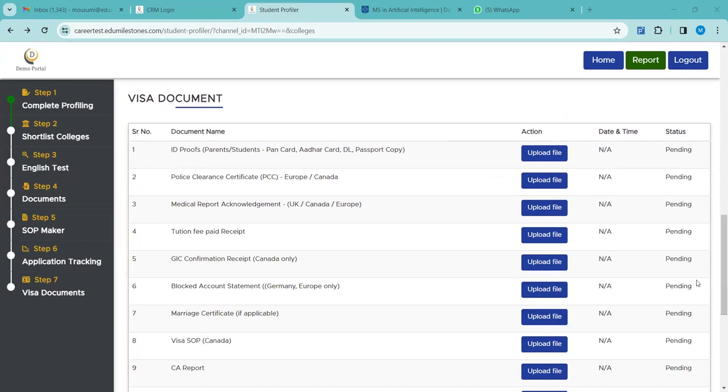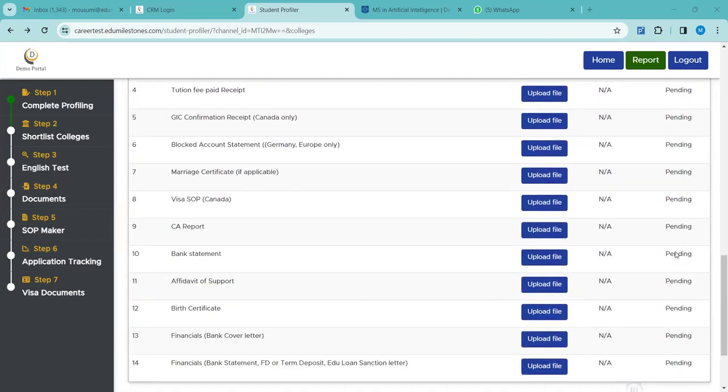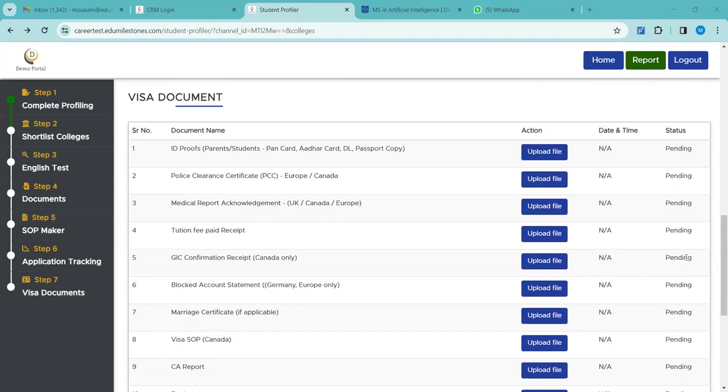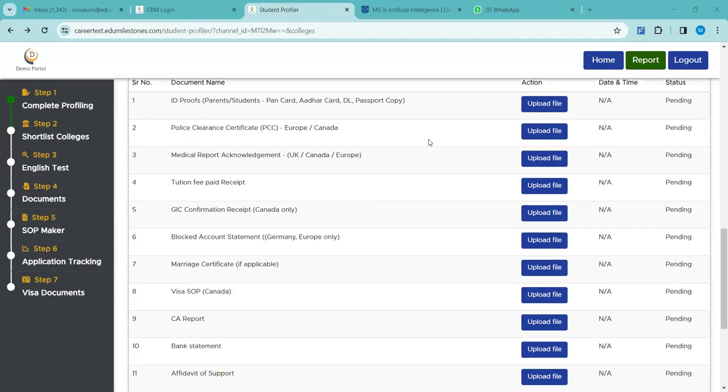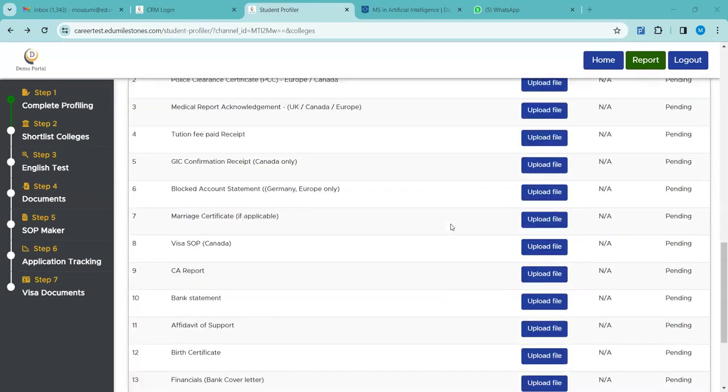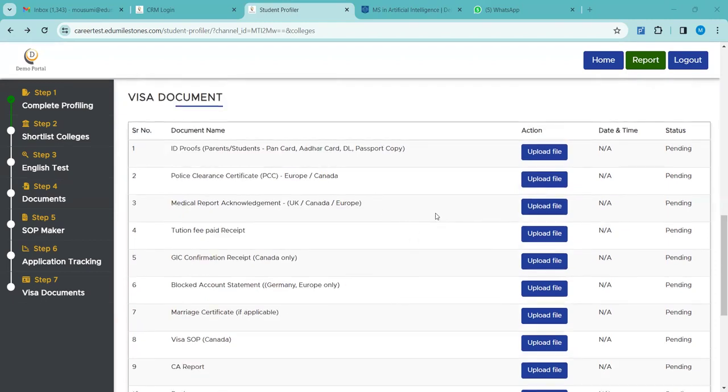I will not go too thorough into the visa documents right now, because they come into the scene only after the student clears the first phase: after they receive the offer letter, pay the fees, and are ready to apply for the visa. It has time, so I will just summarize it. As specified very clearly, this is again a general checklist for any visa application for any country.